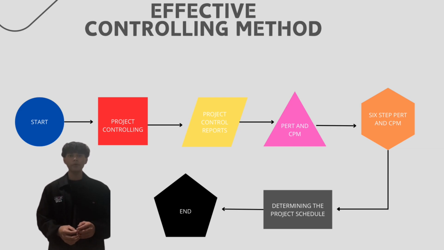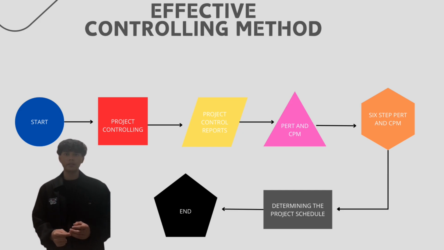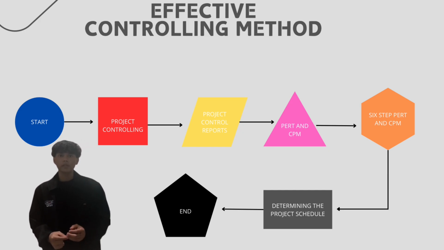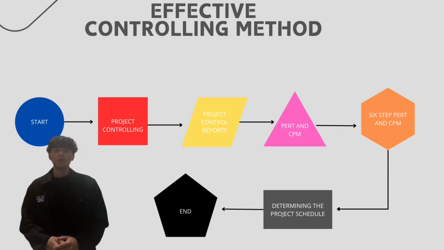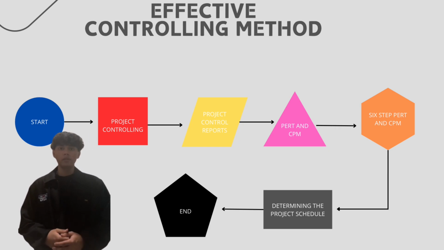So the first point is close monitoring. It helps identify issues early. Next is feedback. Feedback from monitoring allows us to revise project plans and shift resources when needed. Next is to leverage computerized tools to generate detailed reports providing critical insight into every aspect of the project. So next is project control reports. Let's look at the various types of project control reports that help us make informed decisions.